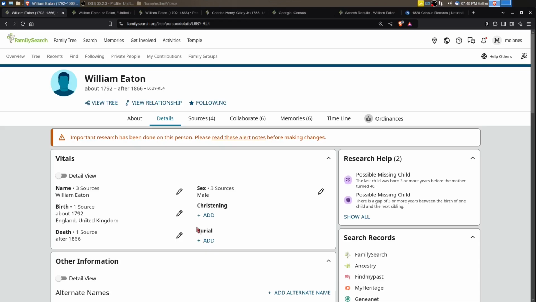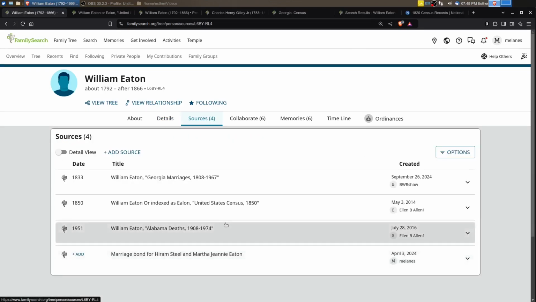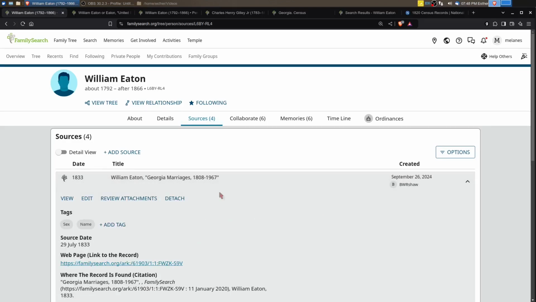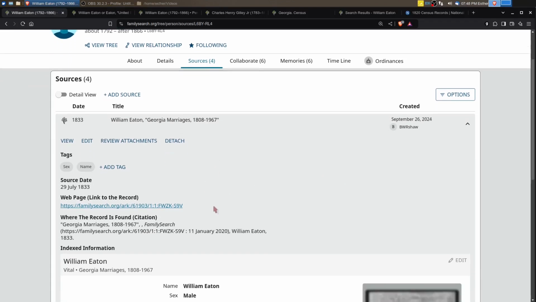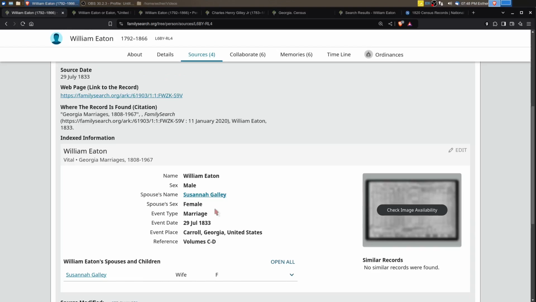Because if he's in Carroll County, then I can say, well, that marriage record, that is a question for him, is a match. And so we're looking at this marriage record here, which it really should be disconnected because it's not a match, but it's still here because it's a matter of debate. But this marriage William Eaton to Susanna Gally in Carroll County, Georgia in 1833.